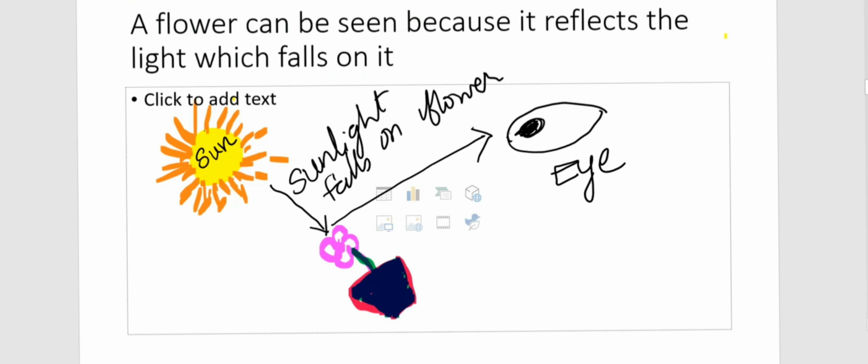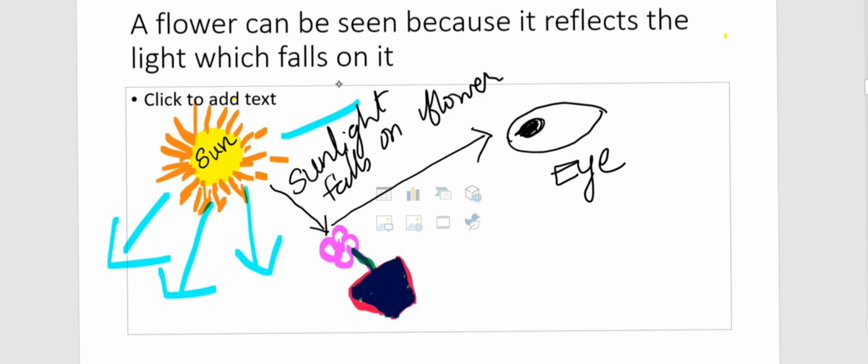Here is one diagram I drew, let me make it more clear. Here the sun is the luminous source, that is, a natural luminous source. It's producing light. You can see the direction of the light traveling; one arrow mark is given. It goes in different directions. Don't think of only one direction, but many directions.